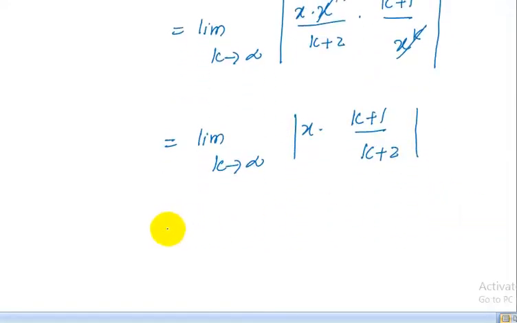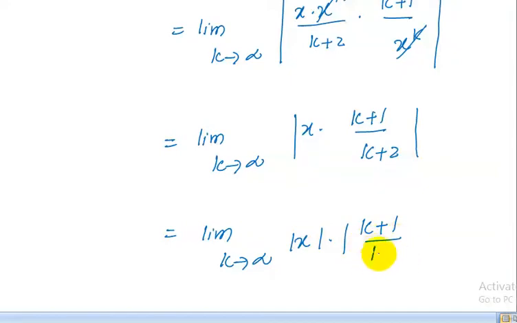In the next step, it is the limit of mod x into mod of k plus 1 upon k plus 2.